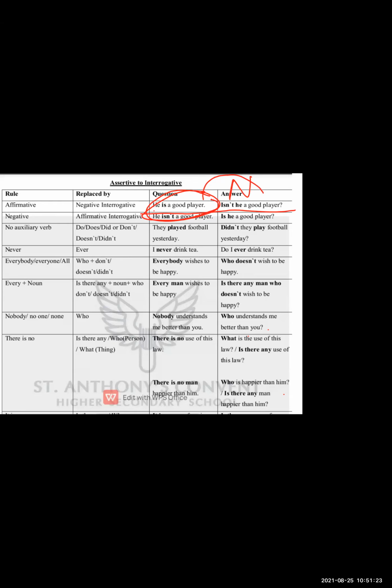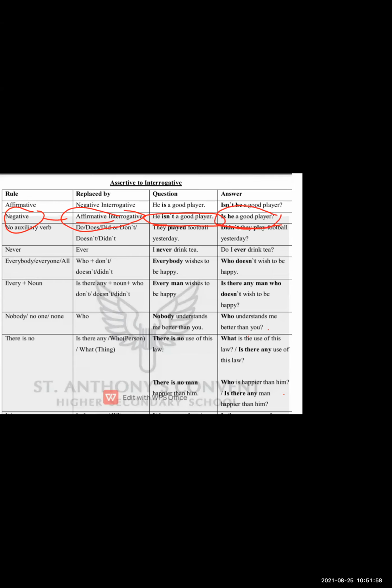Okay, now see the next one. In the next one, the rule is negative. Now we have a negative sentence. Our sentence is: He isn't a good player. This is our negative sentence. Now we have to convert it into an interrogative. Simple interrogative? No, we have to convert it into an affirmative interrogative. Affirmative means positive. So what will our answer be? Is he a good player? Okay, is he a good player?